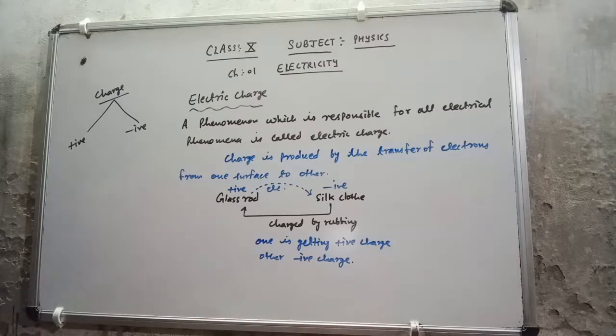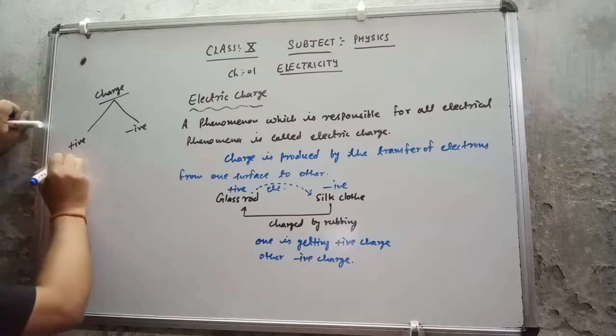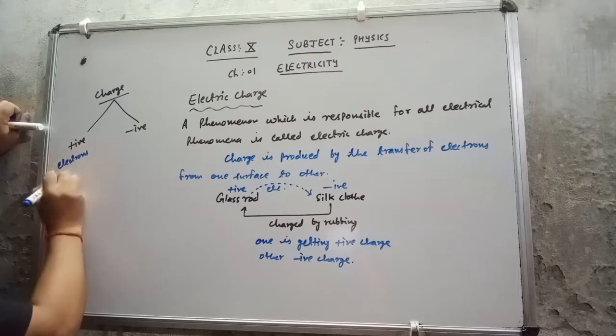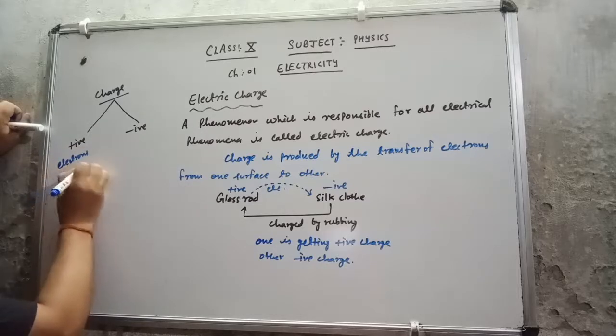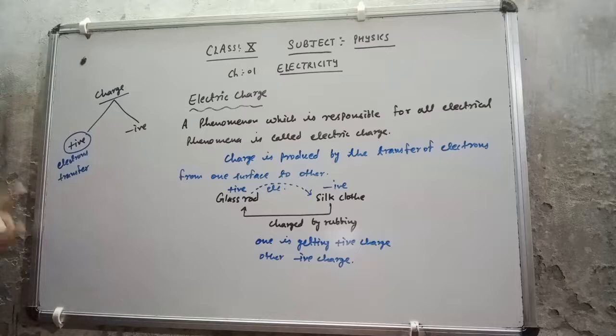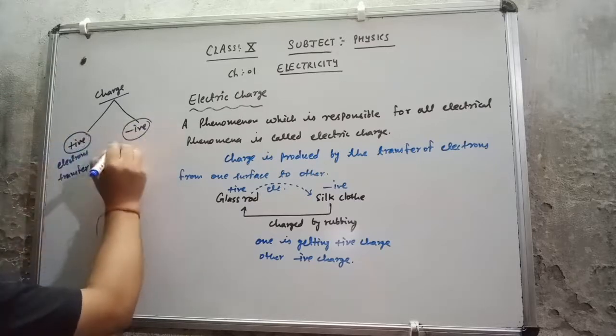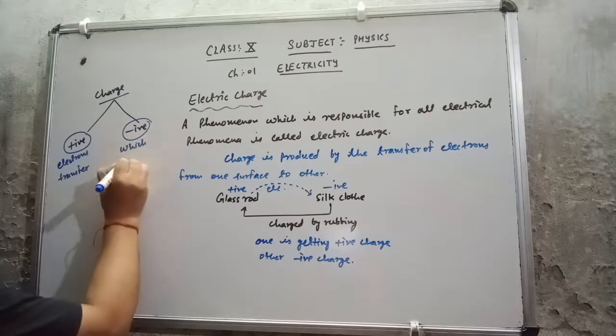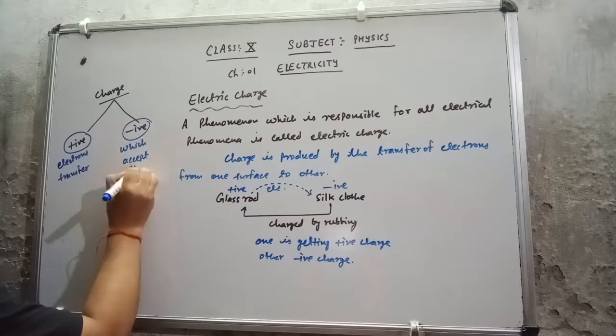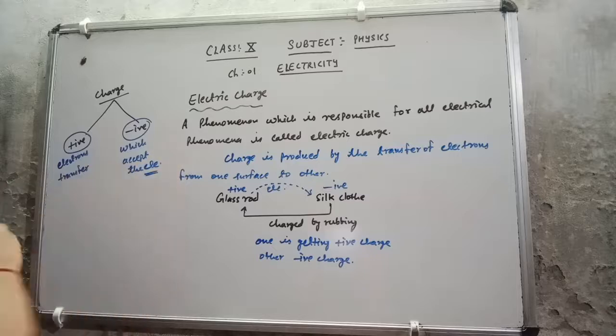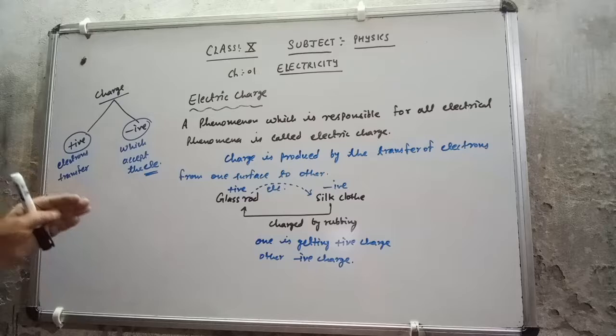Now, positive charge means the surface from which the electrons are transferred. So the positive charge will be coming on that surface or object from which the electrons are transferred, and the negative charge will be coming on that which accepts the electrons, or we can say on which the electrons are transferred. That is a negative charge.